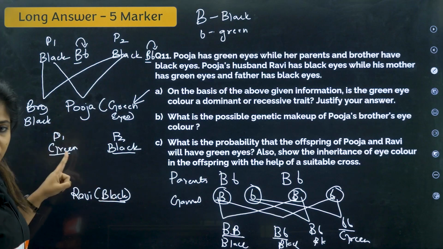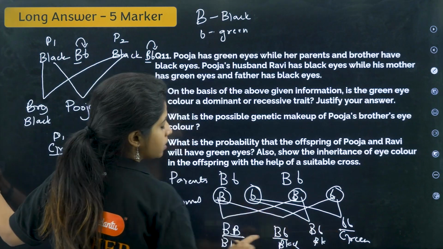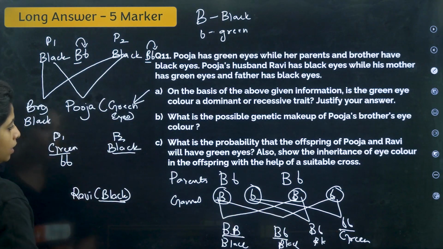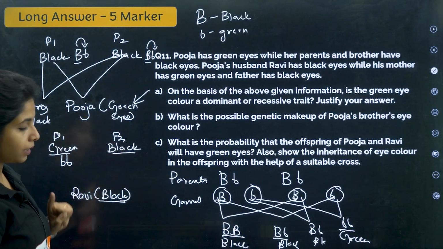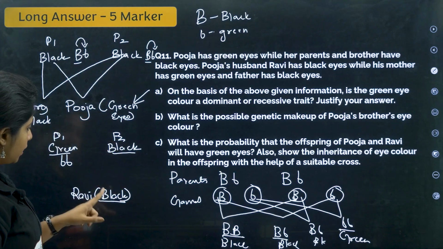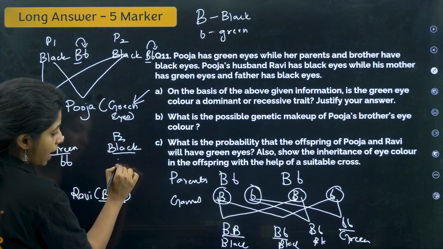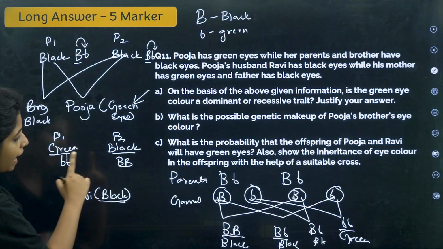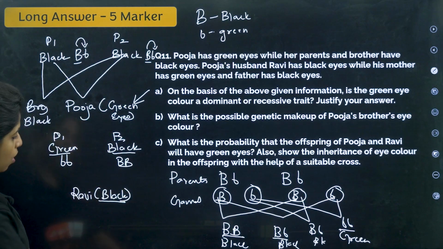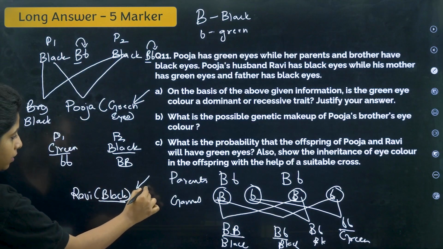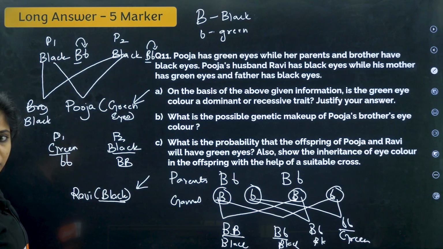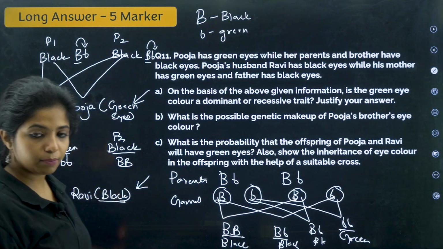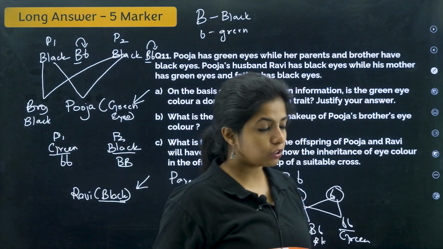If the mother is green, green will be expressed only in this condition, that is small b, small b. And if the father is black, and I write black like this, what will happen, children? All of the progeny will be black in color. So can we make all the progeny black in color? Why do I say all the progeny will be black?